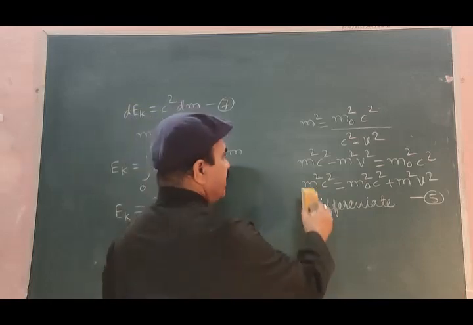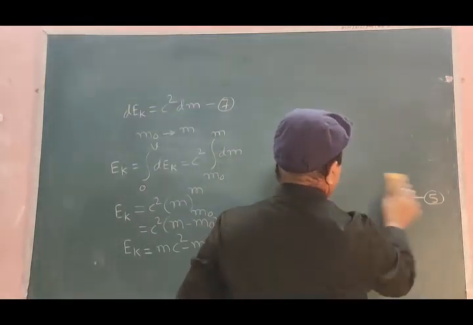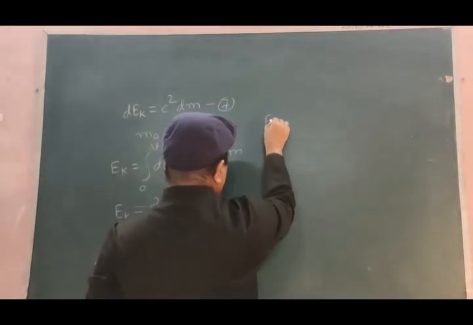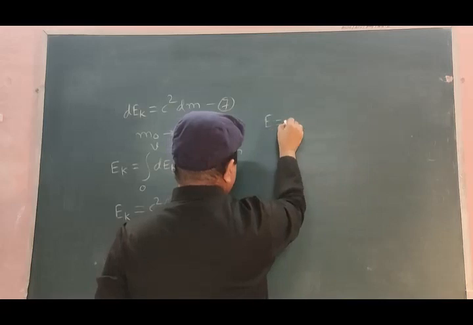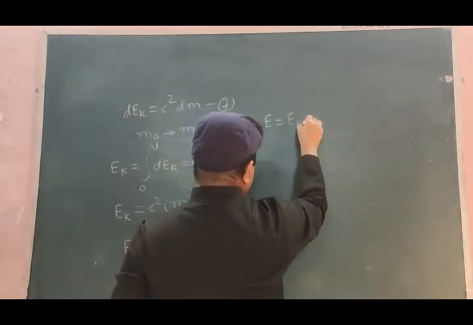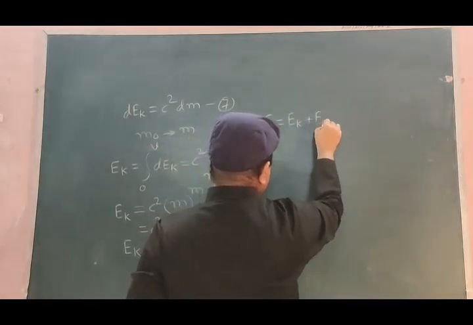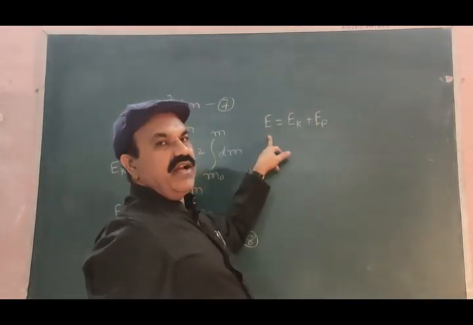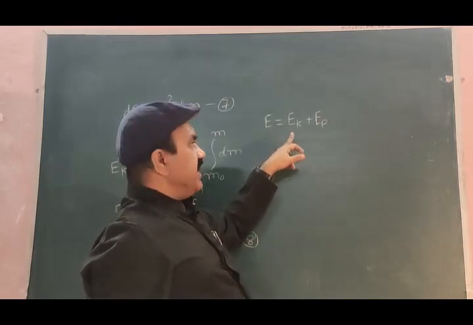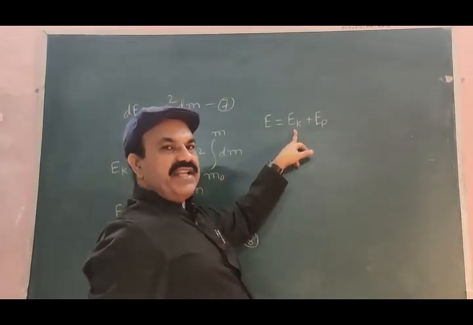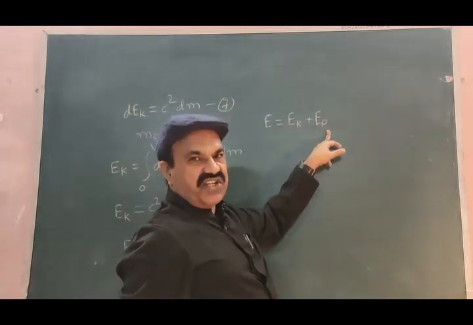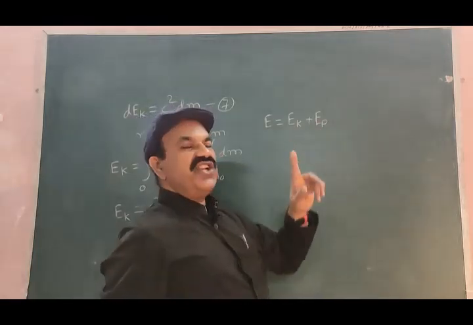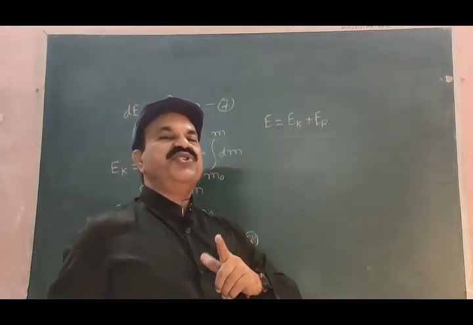So let me write here, total energy E of a moving body is EK plus EP. Total energy of a body in motion is sum of kinetic energy and potential energy. Kinetic energy is due to velocity, potential energy is due to its position.